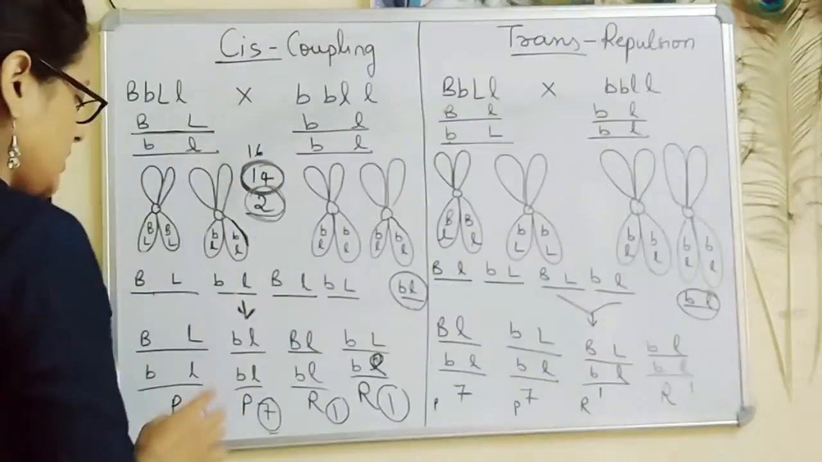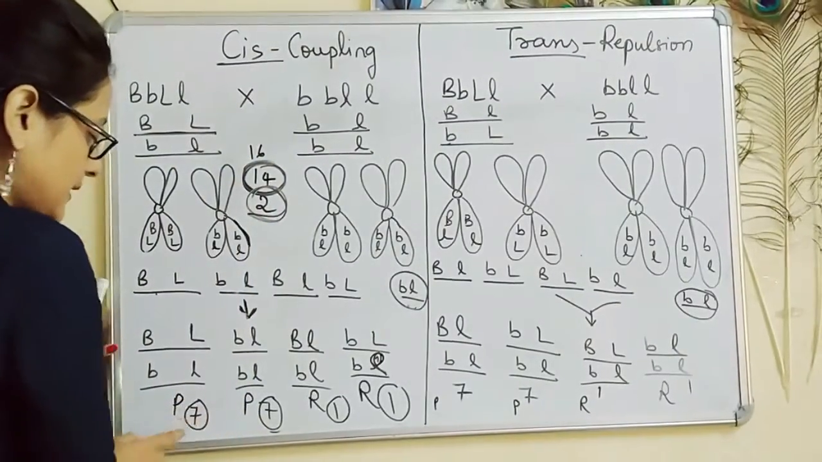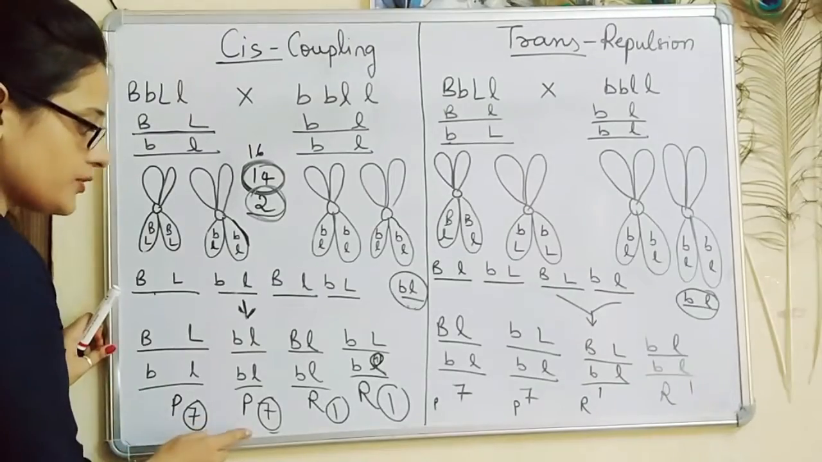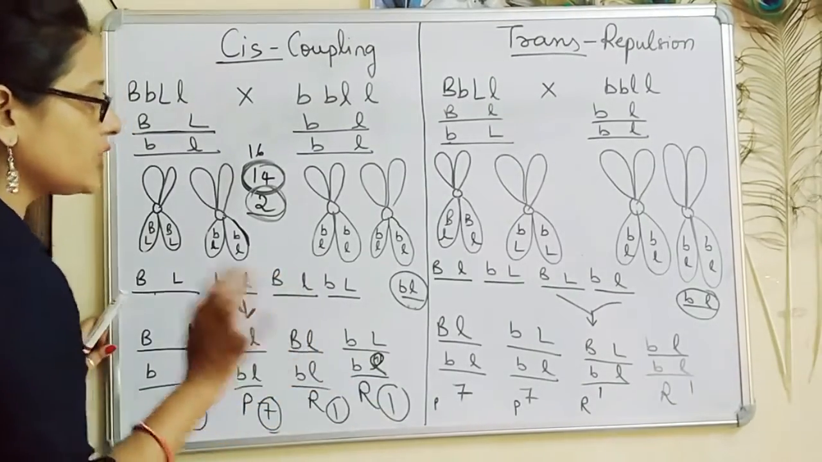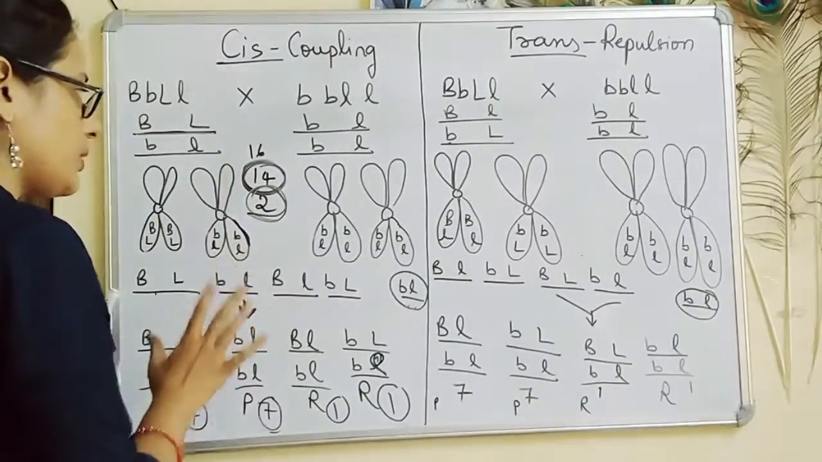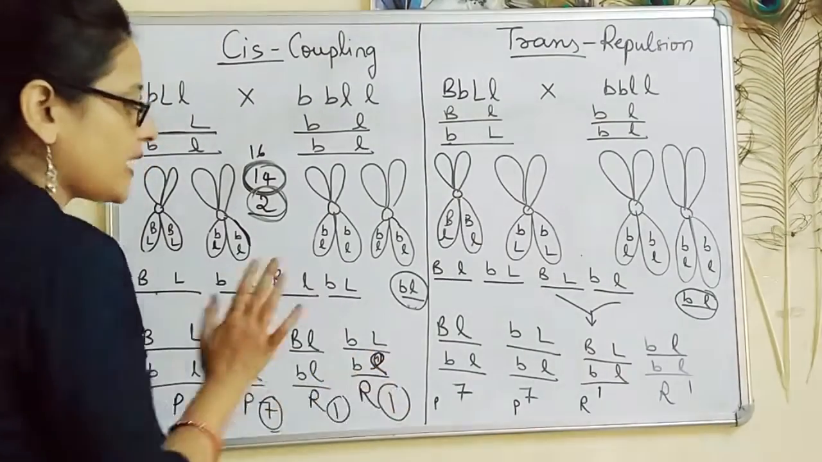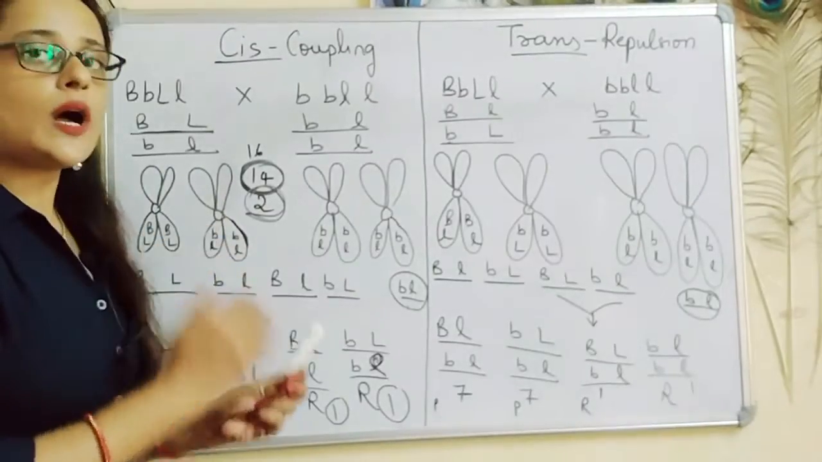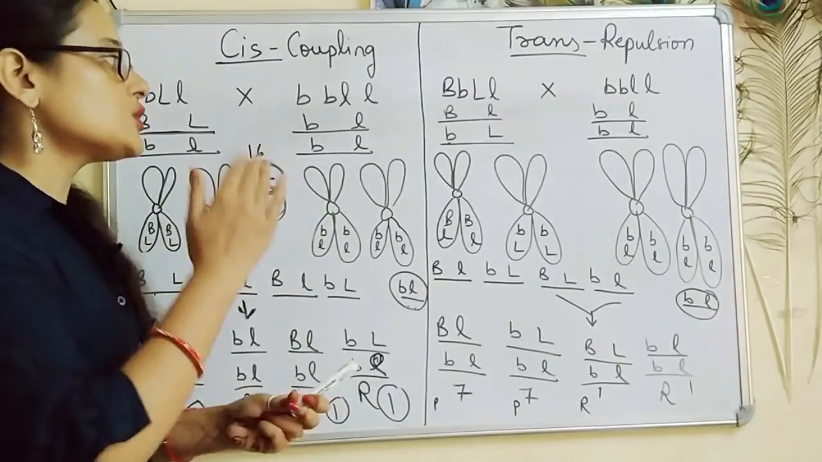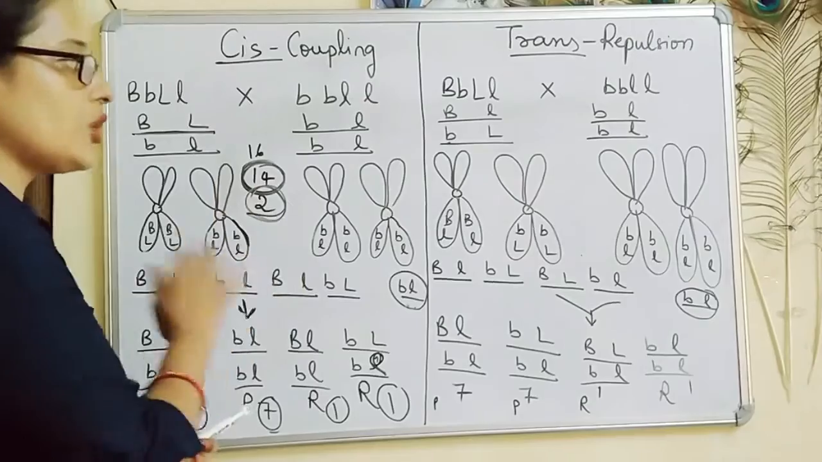So out of 16, we will get 14, that is 7 and 7 parental offsprings, and 1 and 1 recombinant offspring. The ratio which will be produced will be 7:1:1:7. But the normal ratio is 1:1:1:1. This was observed by Bateson, Punnett and Saunders.